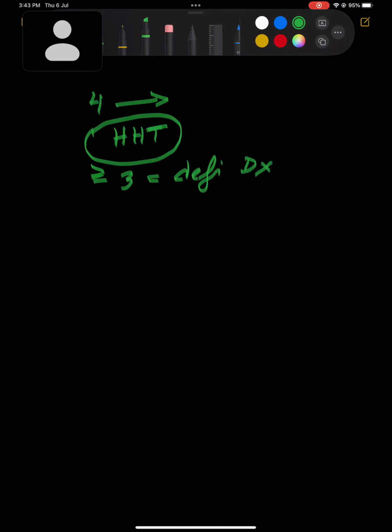But if only 2 diagnostic criteria are met, then this is possible. So it is important that you know this 2, 3, 4. There are 4 main characteristics.